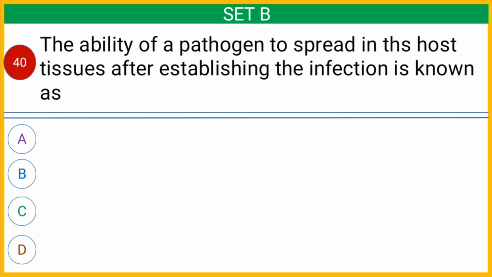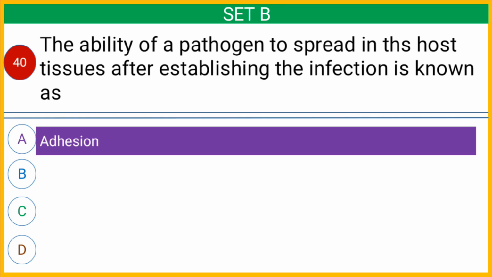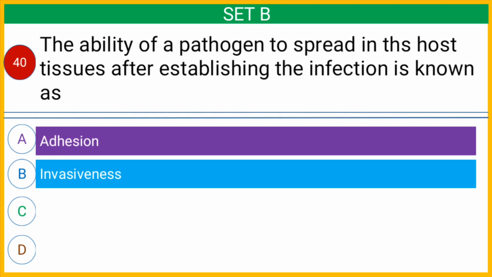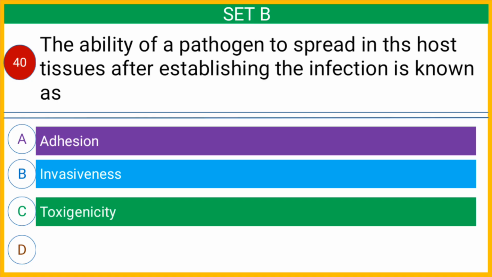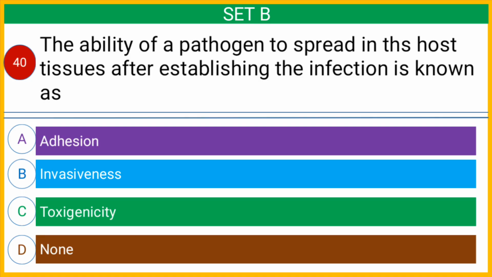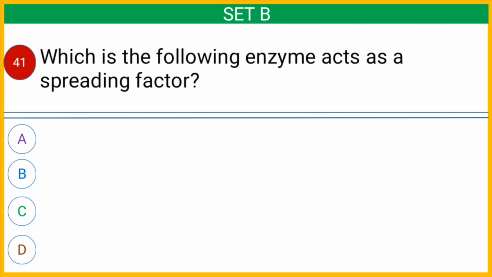Question number 40. The ability of a pathogen to spread in the host tissue after establishing the infection is known as option A, adhesion, option B, invasiveness, option C, toxigenicity, or option D, none. And the correct answer is option B, invasiveness.